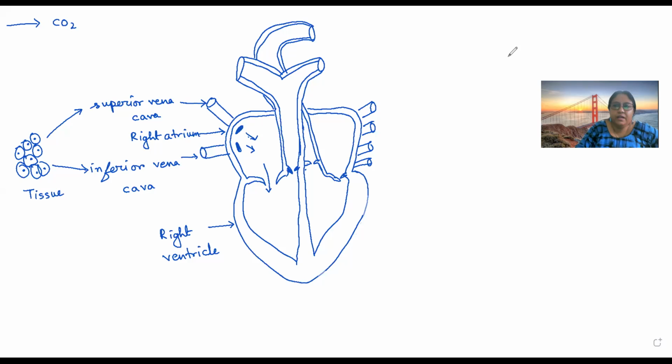Okay. Now, in this case, between the right ventricle and right atrium, there will be a valve. What is the role of this valve? Can you give me the name of the valve present between right atrium and right ventricle? Ma'am, in right atrium there is bicuspid valve, and in left it will be tricuspid valve. So, this valve which is present here is called bicuspid